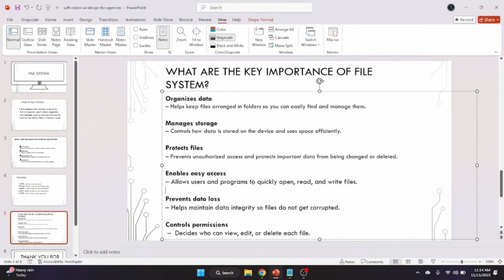The fifth is prevent data loss. Prevent data loss helps us maintain data integrity so files do not get corrupted. And the last one, guys, is control permissions. It decides who can view, edit, or delete each file. So control permissions, guys, or what we call our privacy, means we can decide who can view, edit, or